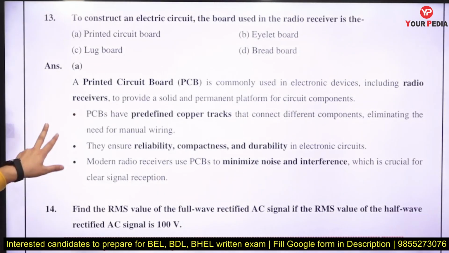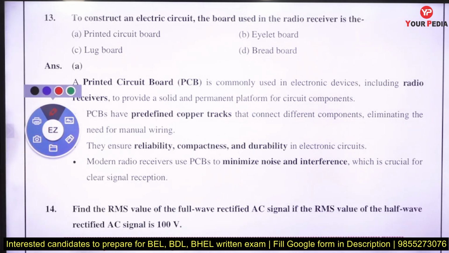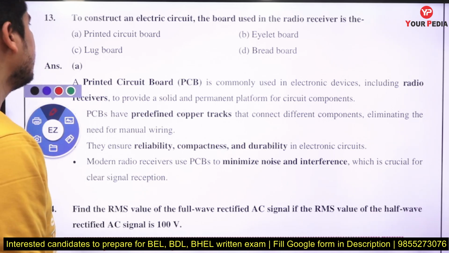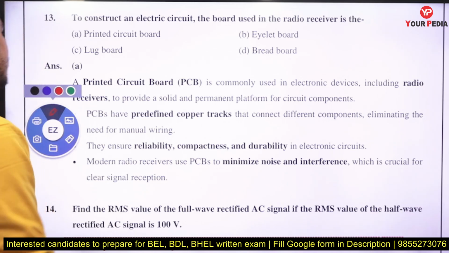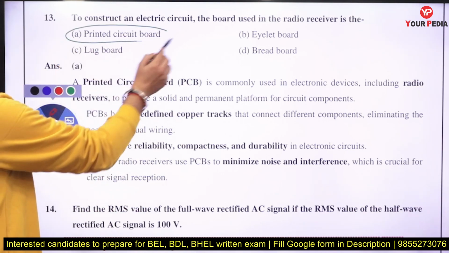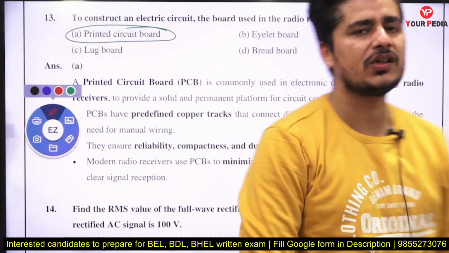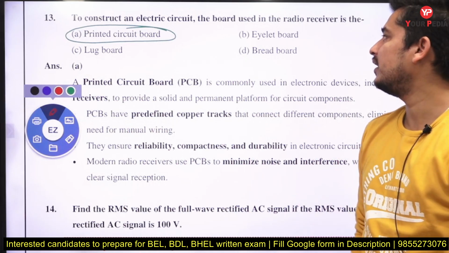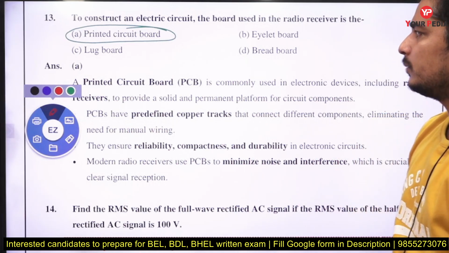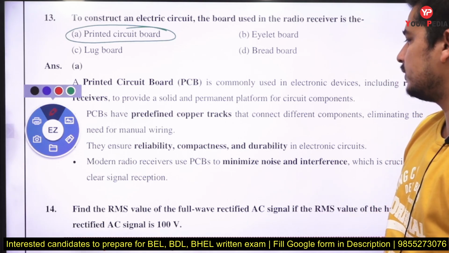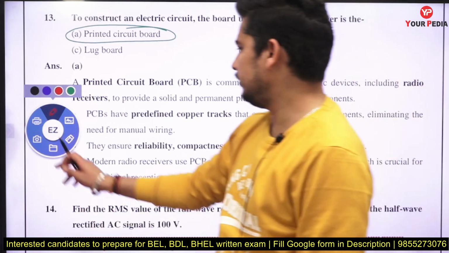Next is: to construct an electric circuit, the board used in a radio receiver. See, basically all electronic circuits are made on what? That is the printed circuit board, the PCB. So PCBs are used to make any electronic circuit these days. Breadboard and other boards are not used there. Only the printed circuit board is used here.